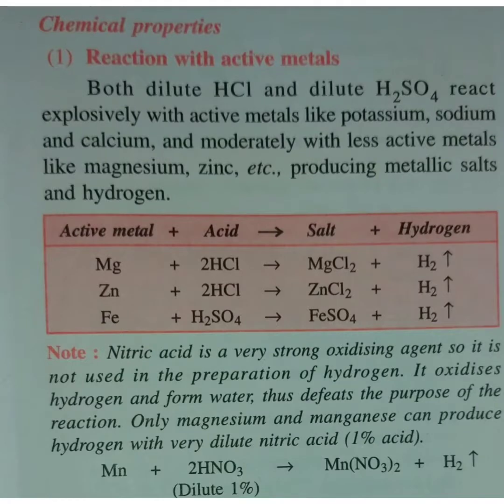Both dilute hydrochloric acid and sulfuric acid react explosively with active metals like potassium, sodium and calcium. They react moderately with less reactive metals like magnesium and zinc, and in both cases they produce the corresponding metallic salt. The examples shown here are of the moderate or less active metals, but the acids also react with very active metals like potassium and sodium, but the reaction will be very explosive.